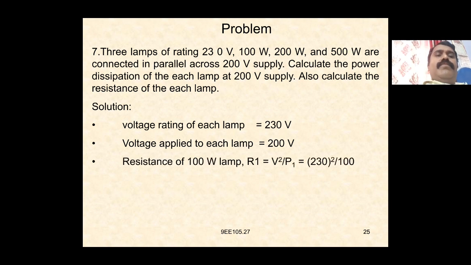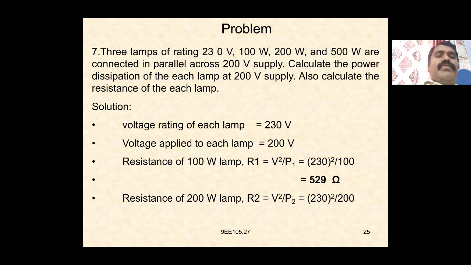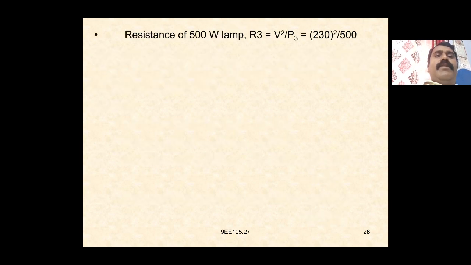The resistance of the 100 watt lamp, R1, is equal to V square by P1, which is equal to 230 square by 100, which is equal to 529 ohms. The resistance of the 200 watt lamp, R2, is equal to V square by P2, which is equal to 230 square by 200, which is equal to 264.5 ohms. The resistance of the 500 watt lamp, R3, is equal to V square by P3, which is equal to 230 square by 500, that is 105.8 ohms.